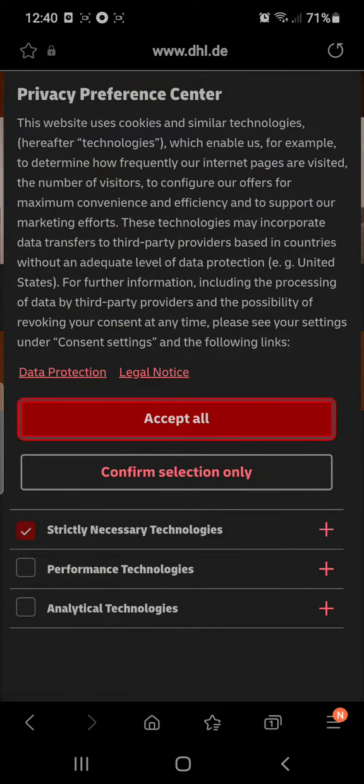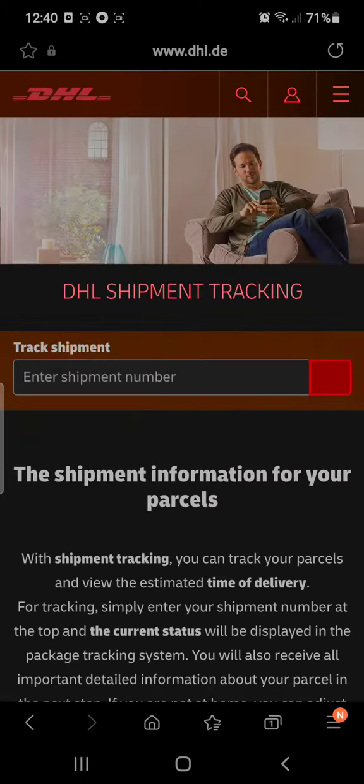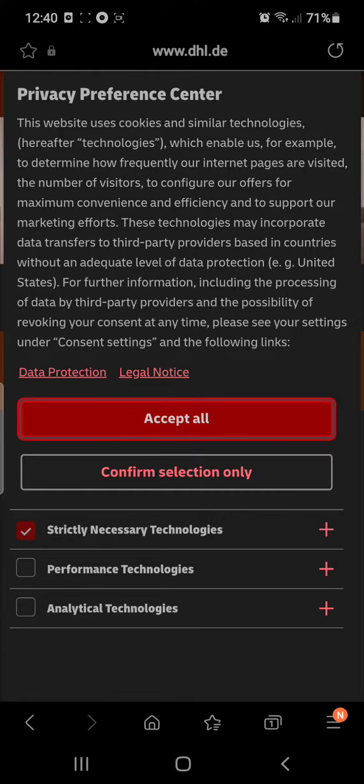Oh, it's not showing. Okay, I'm trying one more. Oh, it's not working. And this is the same problem we are facing. Let's try to solve this one.